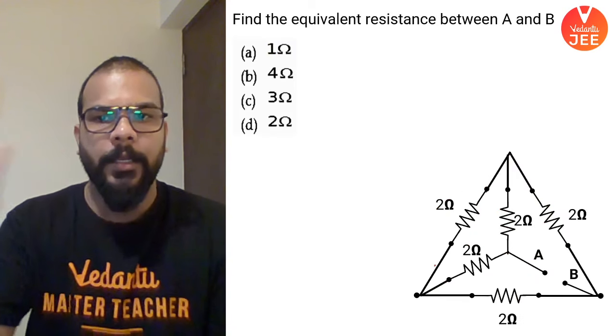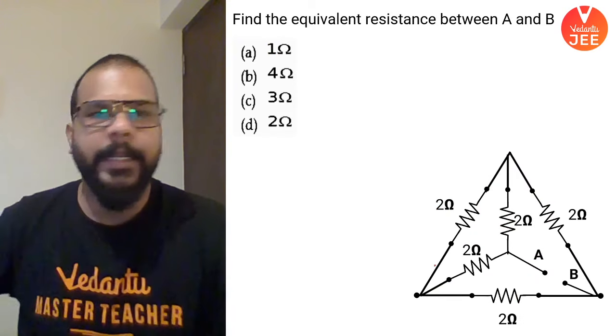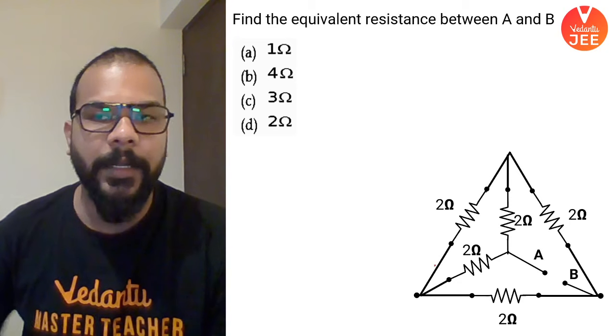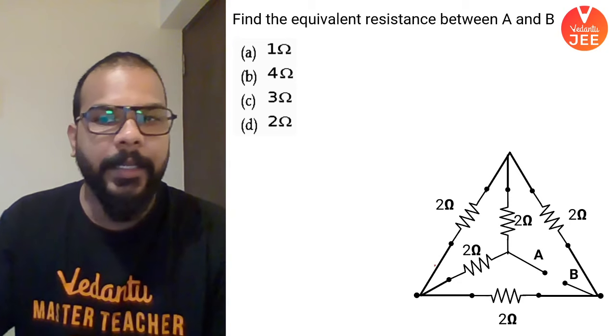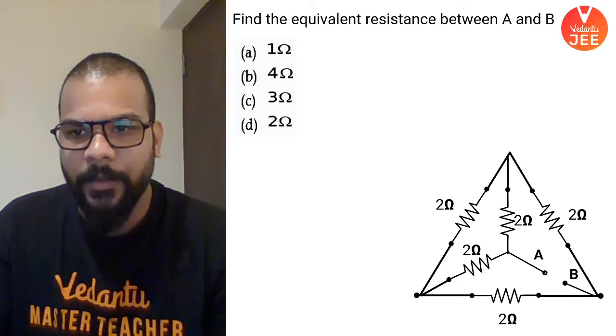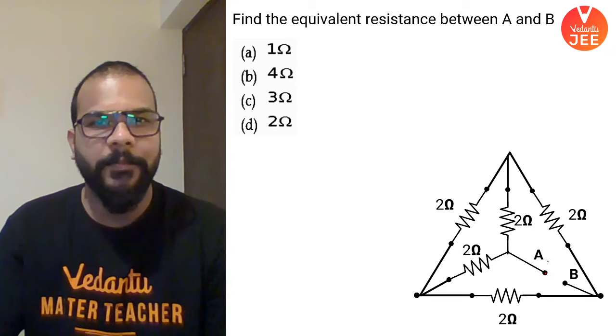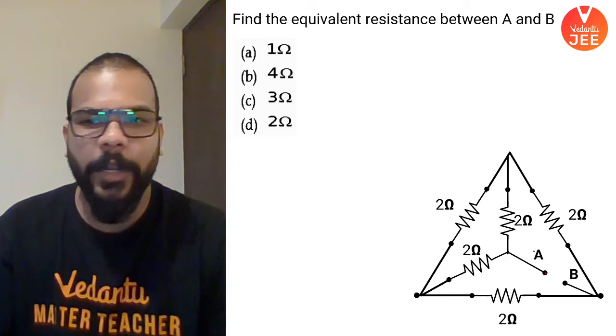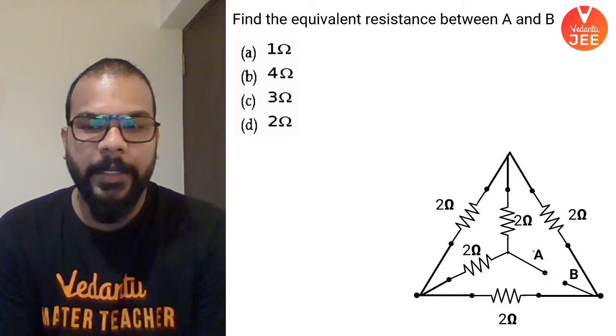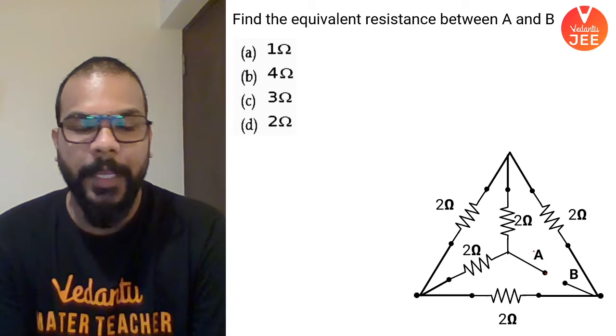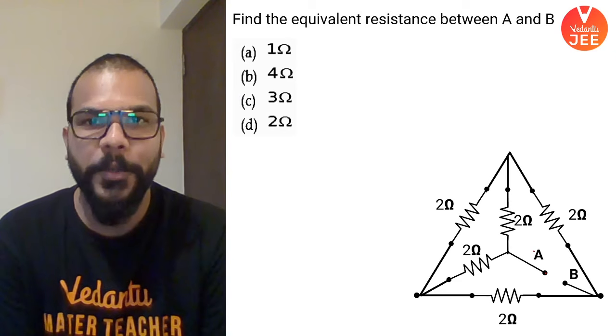Okay, now this is a very interesting case. We have to find out the equivalent resistance between A and B, and this is where you are going to connect the battery between A and B. Okay, have a look at it closely. Try to analyze what else do you think this circuit could be rearranged as. Any luck, guys? What do you think?